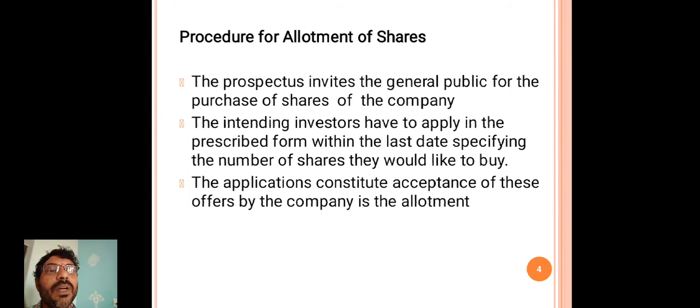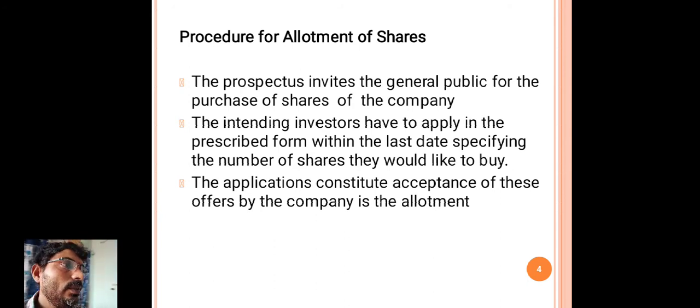Whenever the prospectus is issued by a company through a medium, it may be a bank, the people who are interested can apply in a prescribed pro forma attached in the prospectus by specifying the number of shares before the last date.